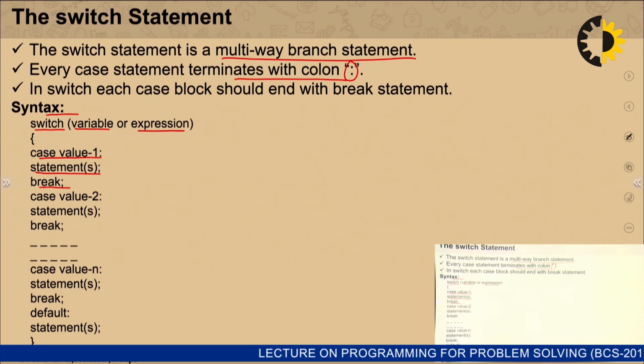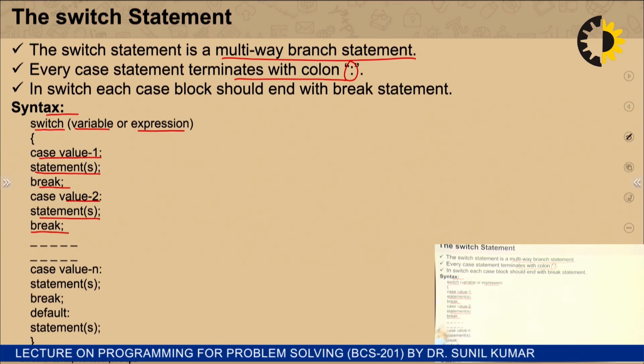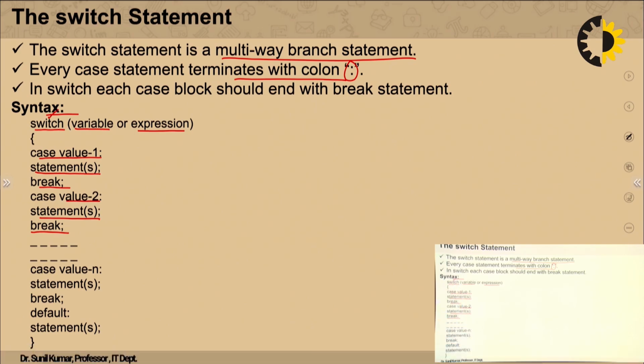If as a choice we are giving case 2, then the case 2 statement will be executed, and by using this break it will come out from the program. Simply, a particular case we can choose, and based on this it will switch to the particular case, and that particular block of statements will be executed.